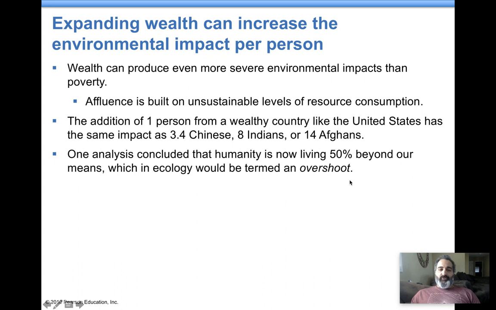We talked about overshoot and terminology involving your ecological footprint. They believe humanity is currently about 50% beyond our means, which means we have an overshoot. We're using more resources than are being produced each year, by a lot.